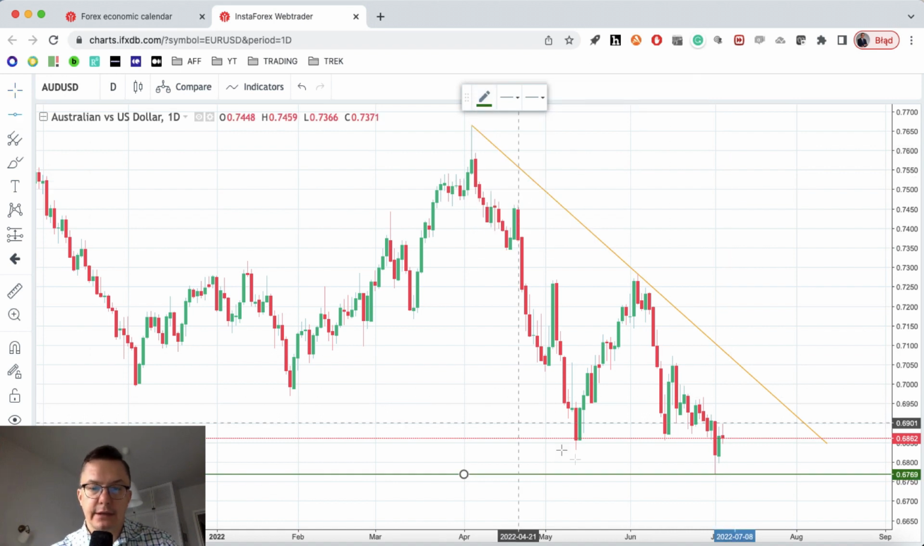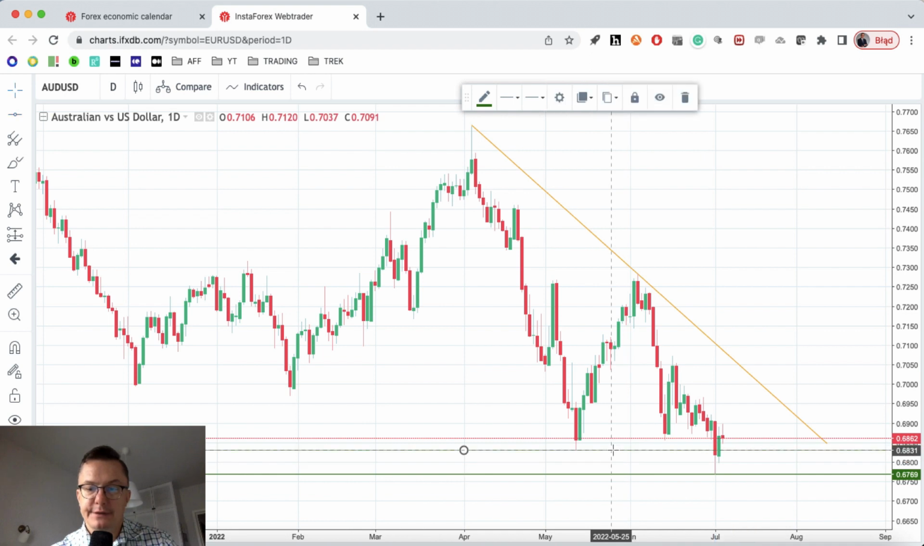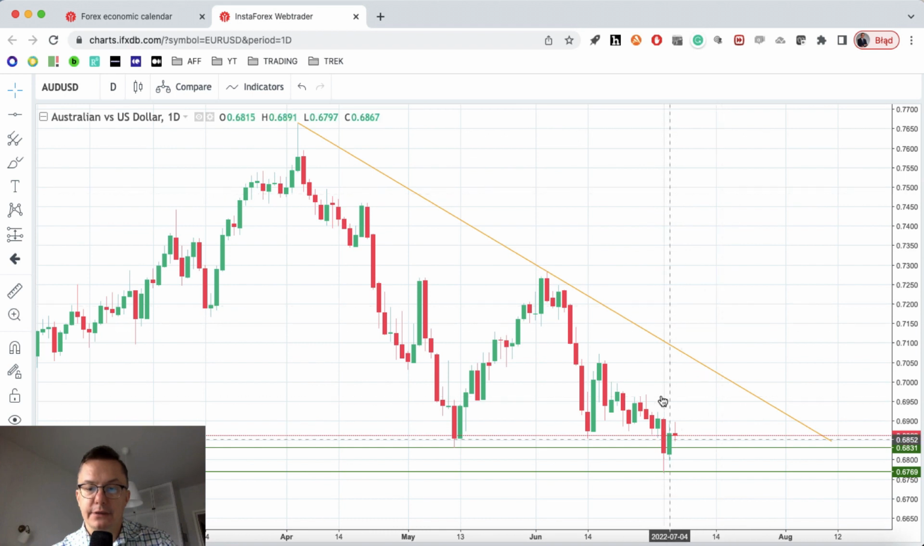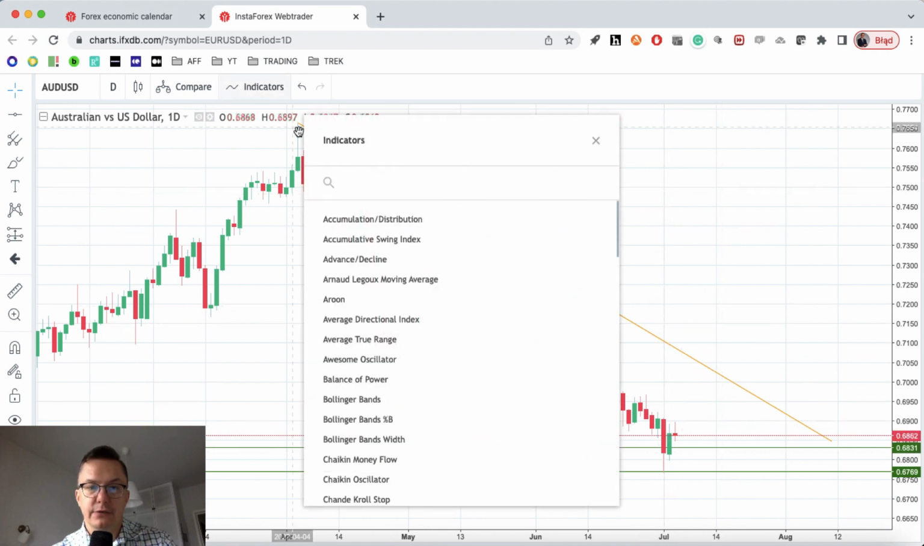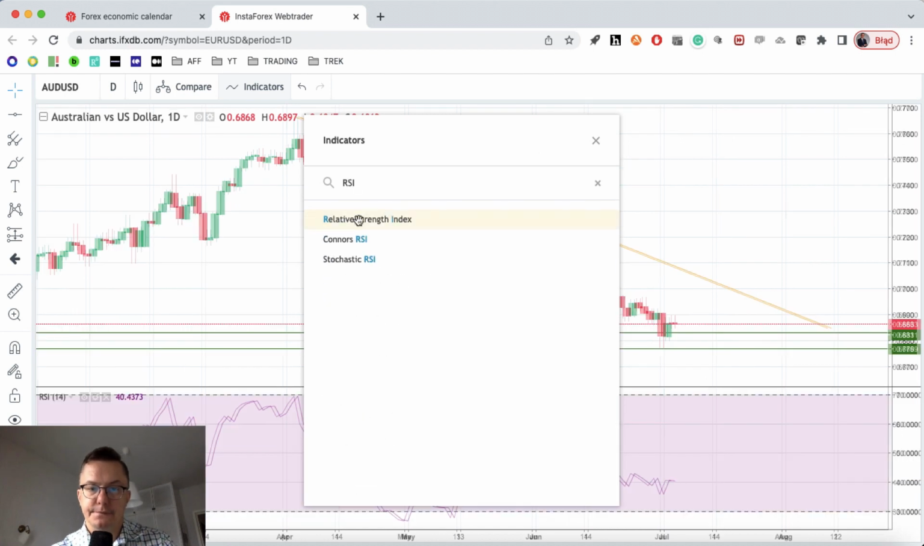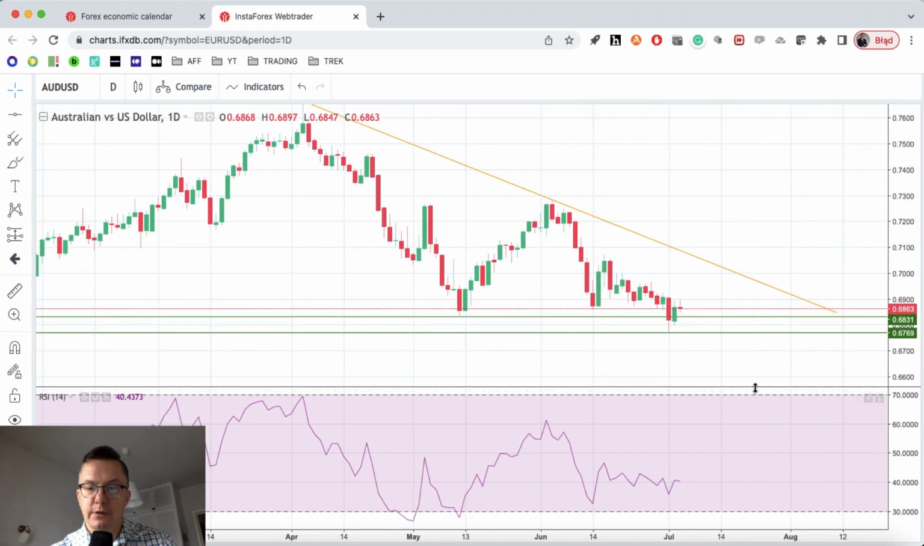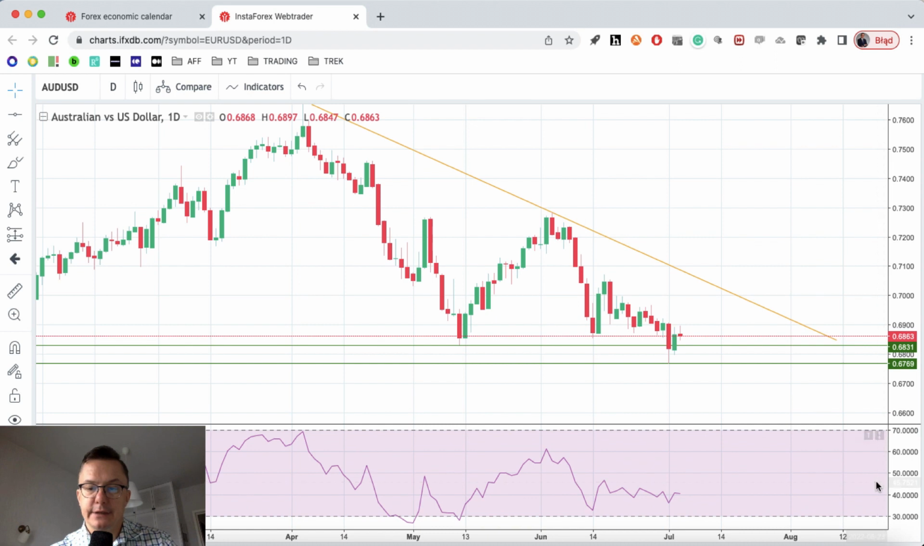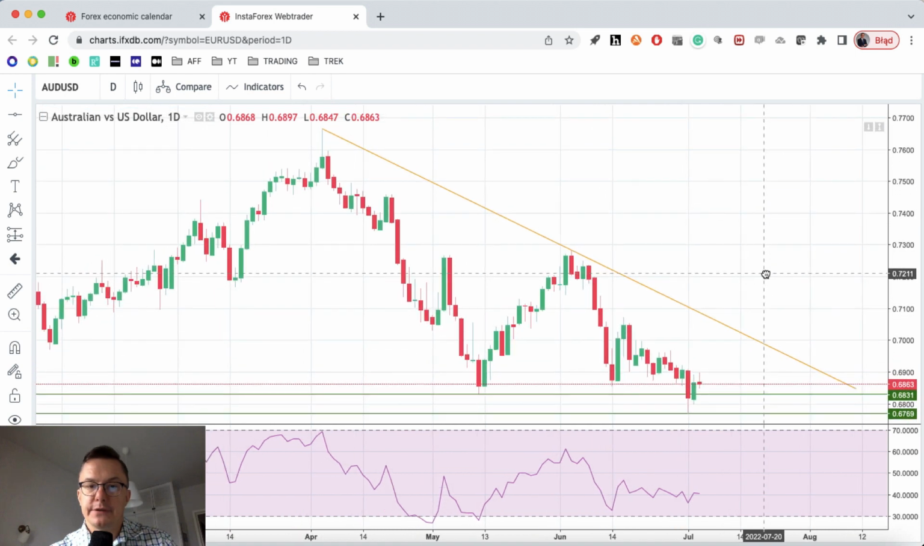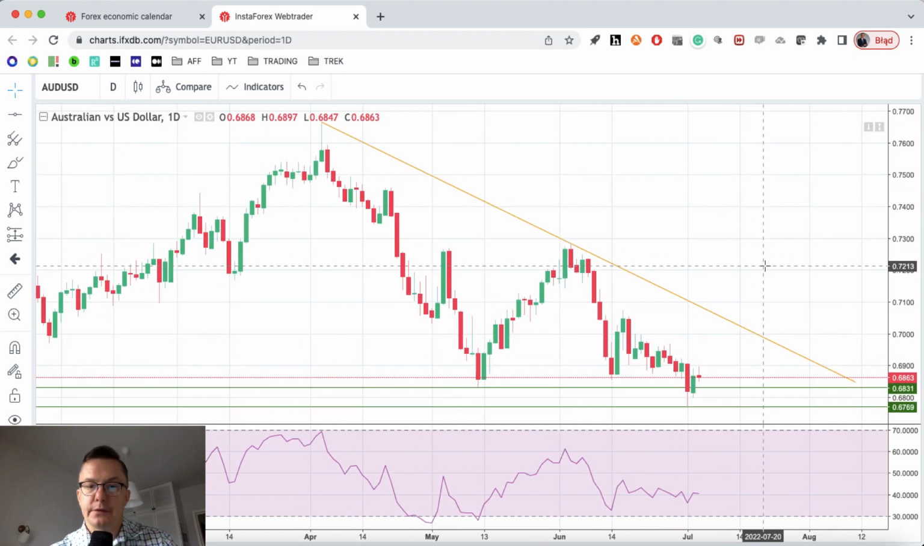However, if you can take a look here, we got this level 6,831 acting as a support as well. So big down candle here. Really big down candle here on the Australian dollar. Let's find out what is going on here on the RSI. As you can see, the RSI, let me just move it a little bit lower. The RSI is trading around the level of 40, so it looks like this down move is still developing. It still has not been finished as we wanted.